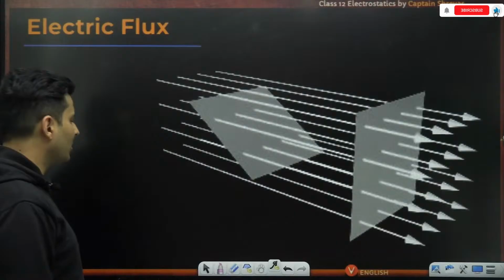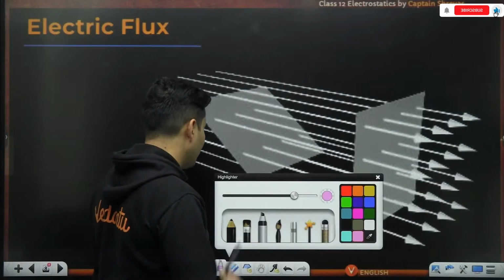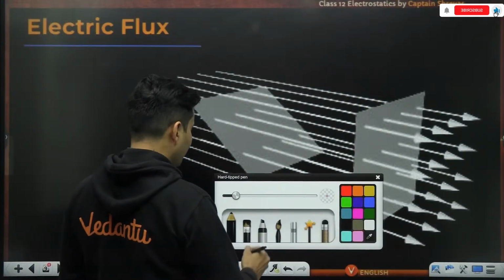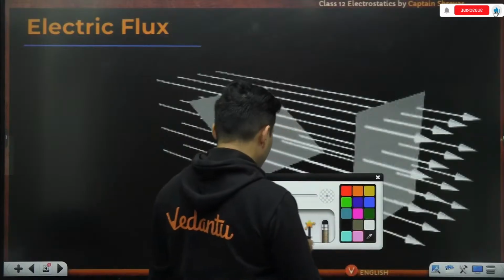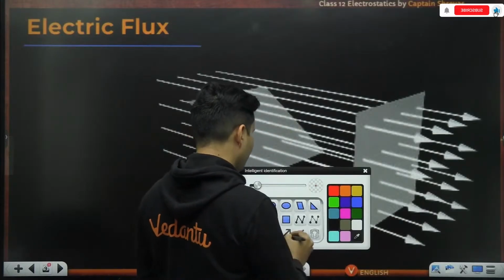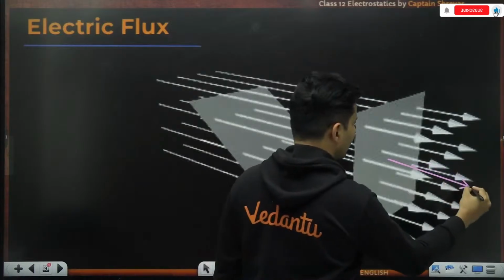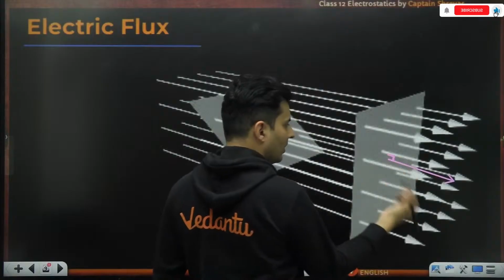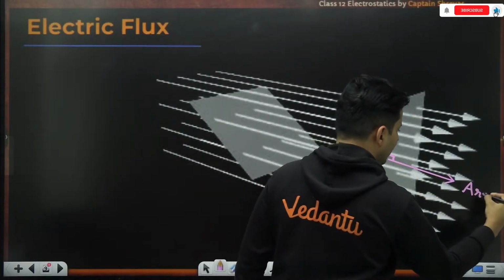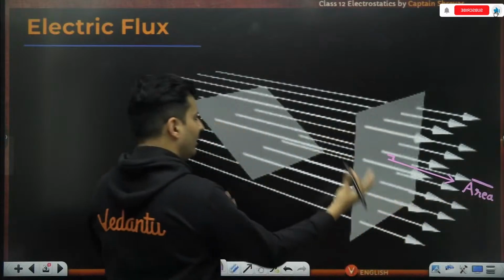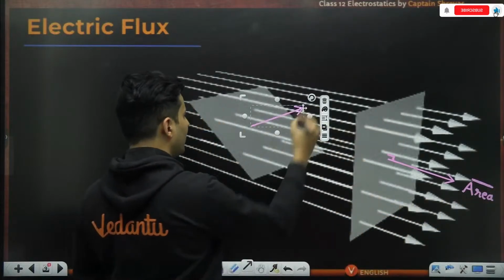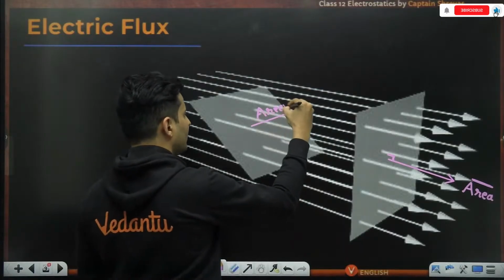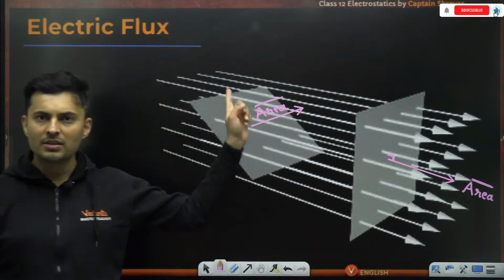So it definitely depends on the orientation. So we now define a new thing called the area vector. Observe this. An area vector is a vector which is perpendicular to the surface. Right now, this is perpendicular, as you can see, to the surface, imaginary or real. So that is my area vector. Same way, if I tilt it, you can see that the area vector will make some angle with the electric field lines. So now my area vector is tilted somewhat like this. I hope this is visible slightly.